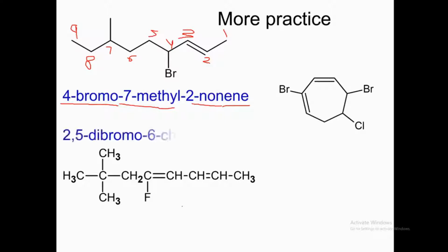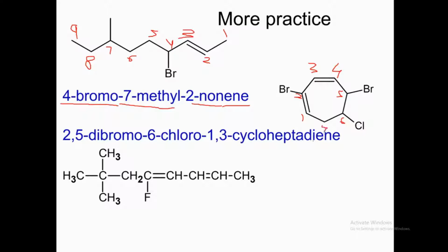Okay guys, let's give a name to this compound. This one has 2 double bonds, and there are substituents bromo and chloro. So we will start numbering from this position. So this is 1, 2, 3, 4, 5, 6, 7.